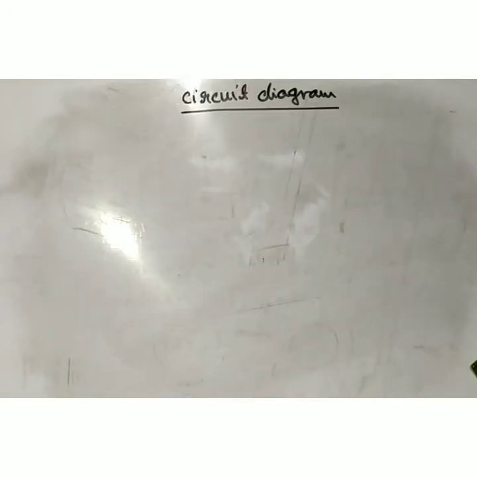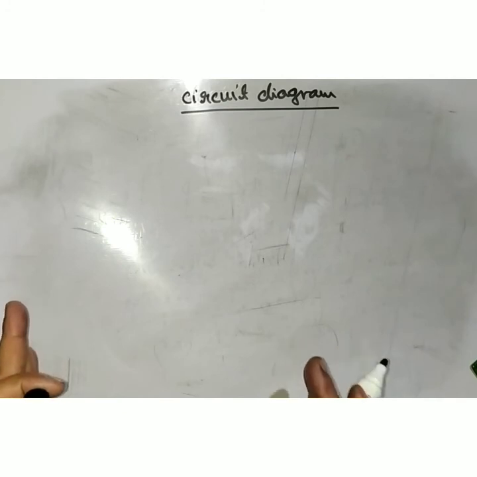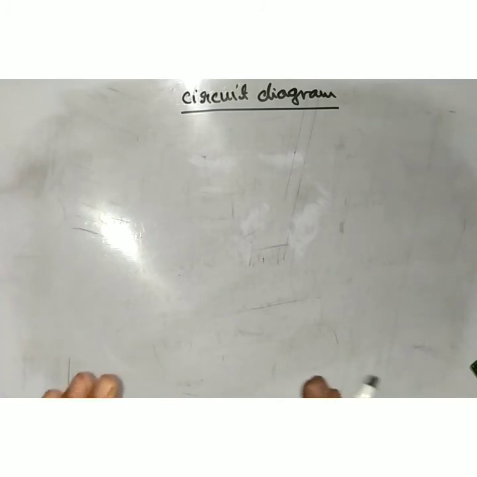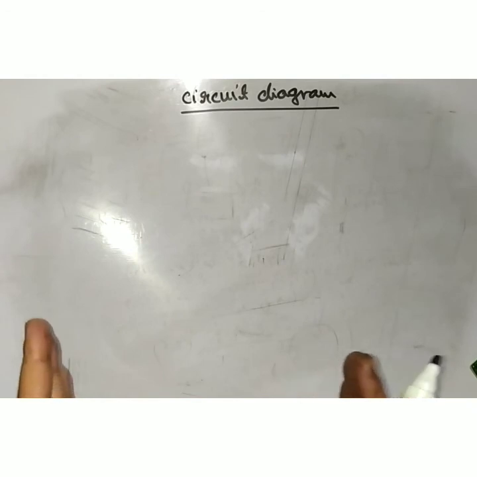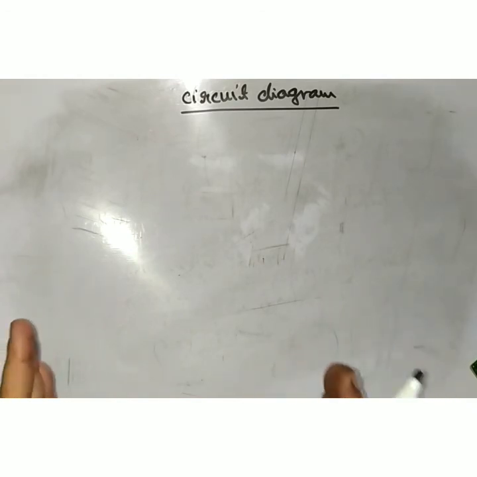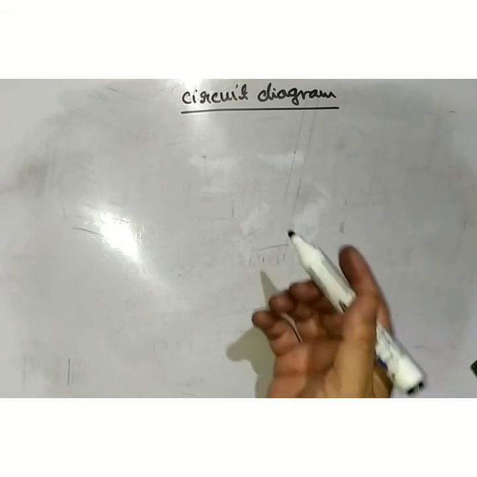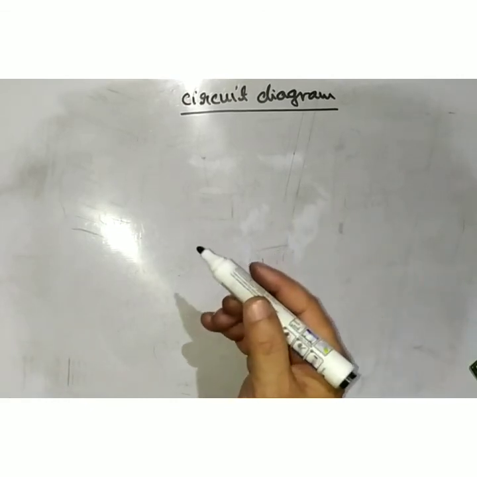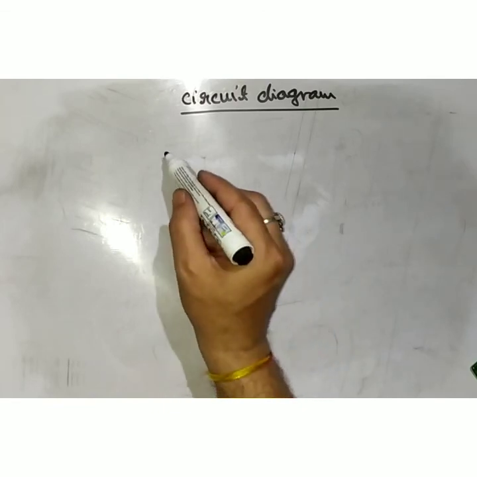Now students, today's last topic is the circuit diagram. What is the circuit diagram? A diagram which represents how different electrical components have been connected in an electric circuit by using symbols of different electric components, means the representation of the electric circuit in your notebook, is known as the circuit diagram. Diagram means a sketch that we draw on paper by using different symbols of the electric components. Like if you want to draw an electric circuit which contains an electric bulb,